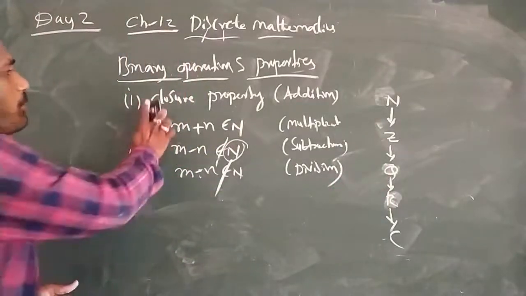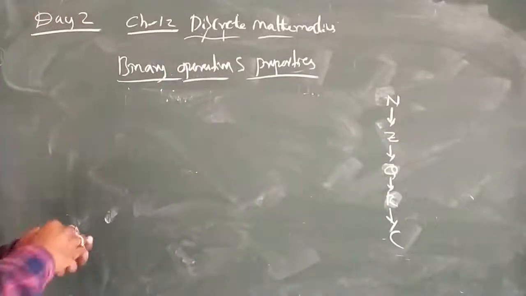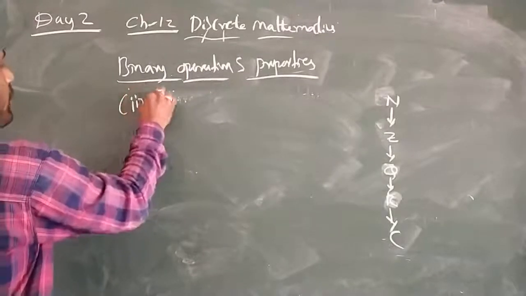Next, let us talk about the commutative property, binary operations and the commutative property.